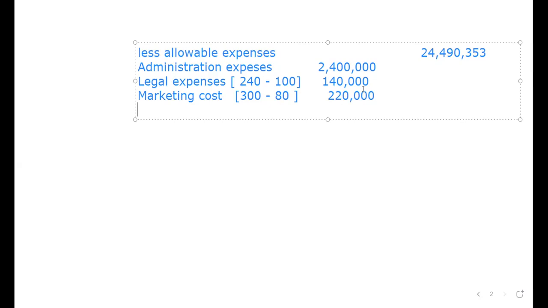Next, we are told the following additional information was provided. So the only thing remaining here is the capital allowances. So we need to compute the capital allowances. What we are going to do, we say capital allowances. We are also going to subtract it, capital allowances.